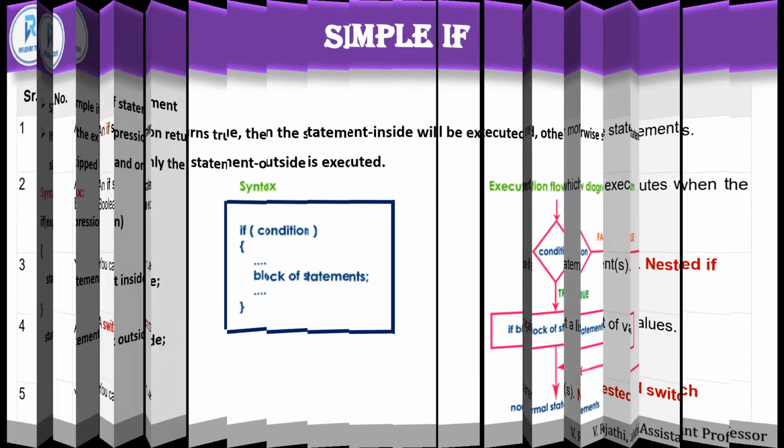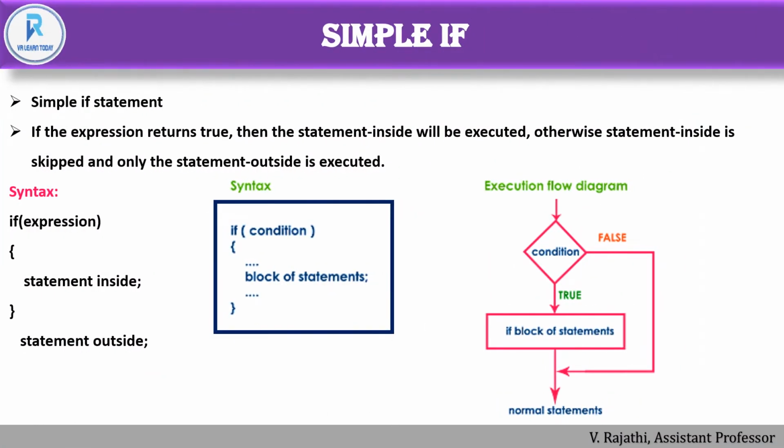First we discuss simple if. In a simple if statement, if the expression returns true, then the statement inside will be executed. Otherwise, the statement inside is skipped and only the statement outside will be executed. This is the syntax and this is the execution flow diagram: if, condition, and the block of statements. If the condition is true, the block of statements will be executed, or else it skips the block.